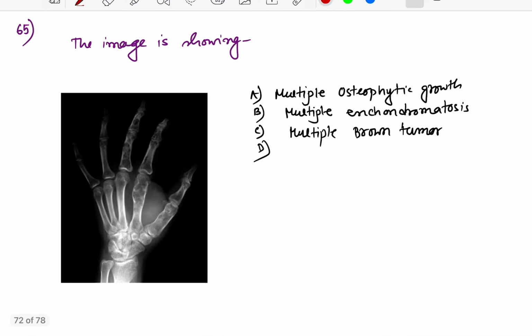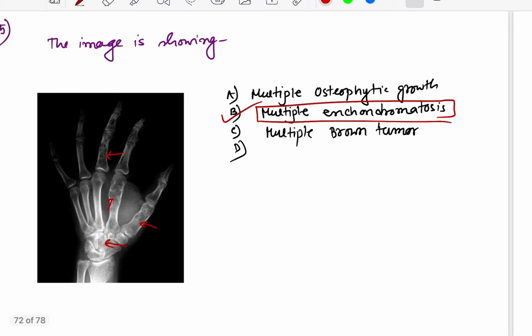Straightforward question. Coming to question number 65, this image is showing, as you can see, the presence of multiple deformities in the limb. So this is definitely some disease with multiple lesions. So this is multiple enchondromatosis. This is the image of multiple enchondromatosis, a typical image.